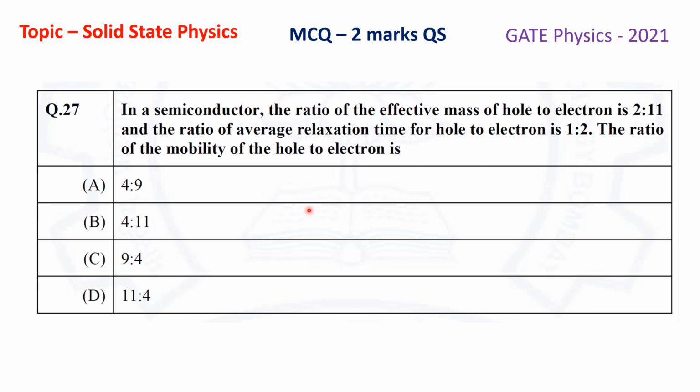Now holes are responsible for the conduction or transport in the valence band, and electrons are responsible for the conduction or transport in the conduction band. So we will apply the formula for mobility for both the electron and holes, and we will take the ratio to find our desired answer. So let us go to the solution part.